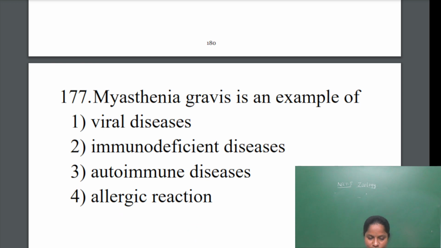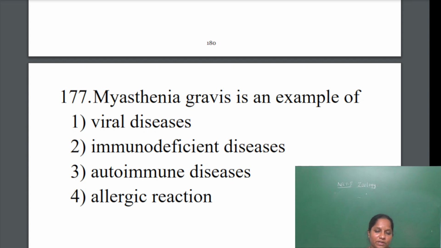Next question. Myasthenia gravis is an example of... So myasthenia gravis is a disorder of the muscles. When the neurotransmitters are sent from the brain to the muscles, if there is a failure of the impulses being sent to the muscle, it leads to a problem called myasthenia gravis.